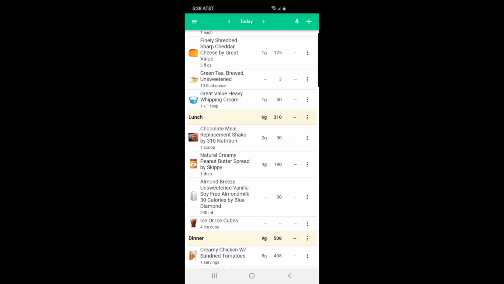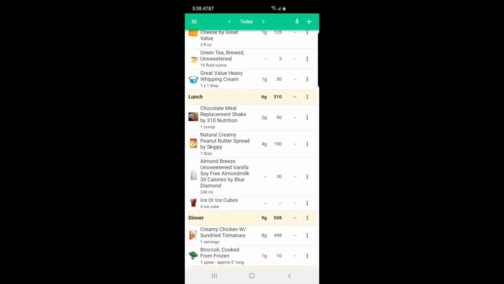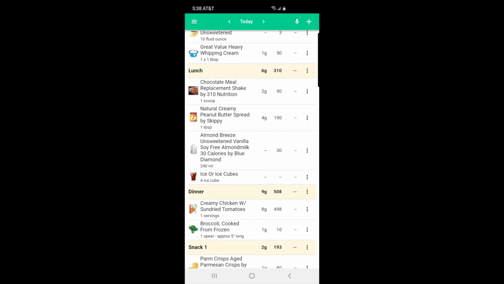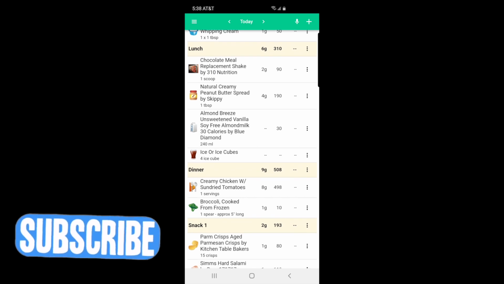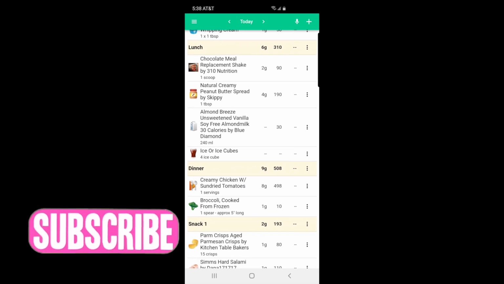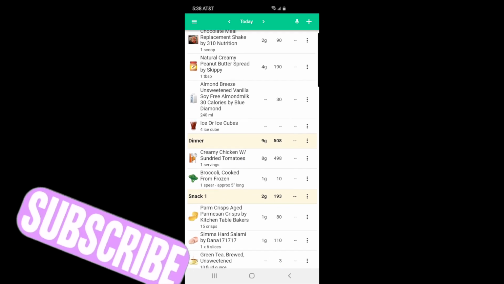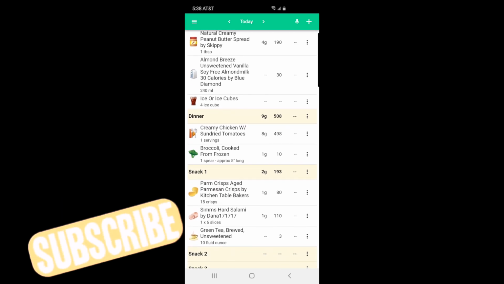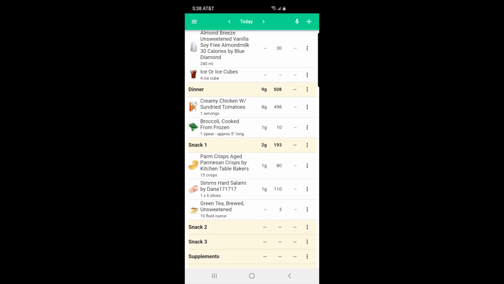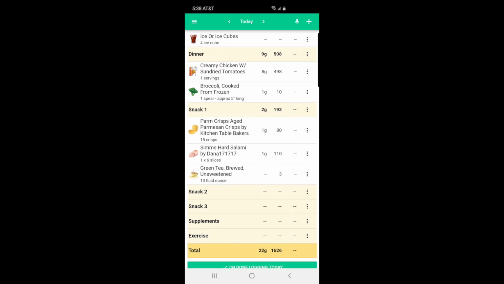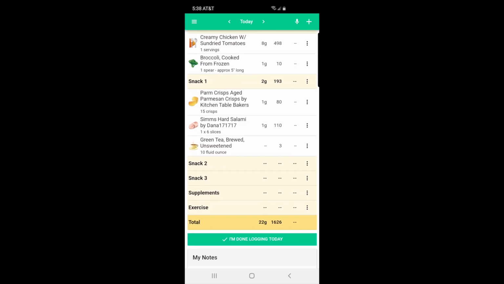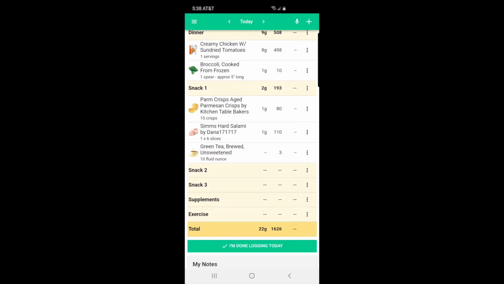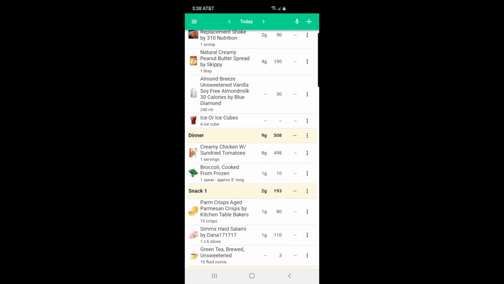Here's the lunch, and all these meals I'm going to show you. Here's the lunch, 6 grams, and that's just the shake, okay, with all the additives to it. Then you see the dinner that I made, 9 grams, and here you see the snack that I have. This is 2 grams total. I didn't add the supplements because when I scan it into the app, they can't find it. So that's that.